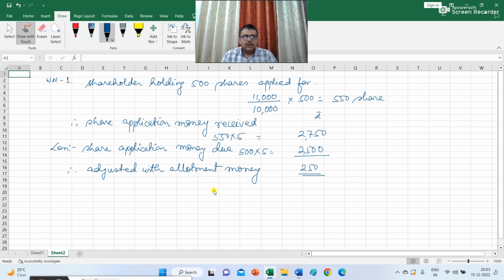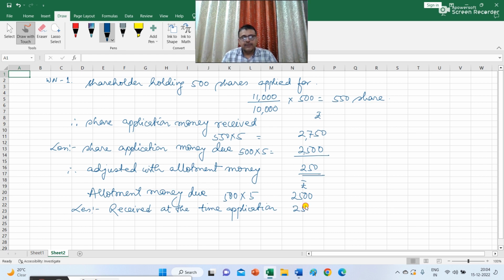Allotment money. Now what is the amount which was due on allotment by this particular shareholder? So allotment money due. Now allotment money due from this shareholder was 2,500. 500 multiplied by rupees 5 per share, rupees 3 towards application and rupees 2 towards security premium, less received at the time of application, 250.